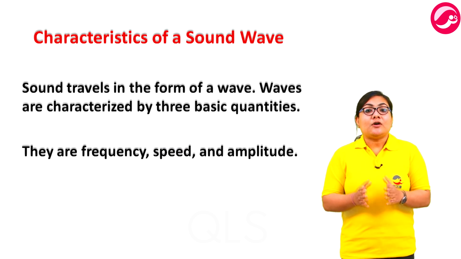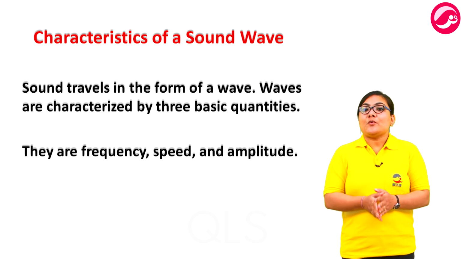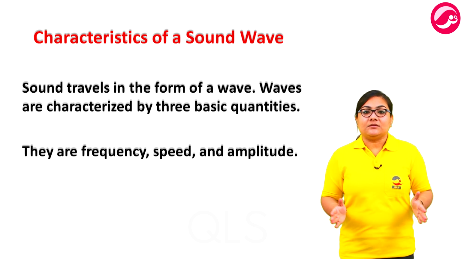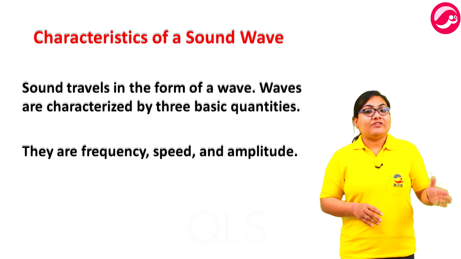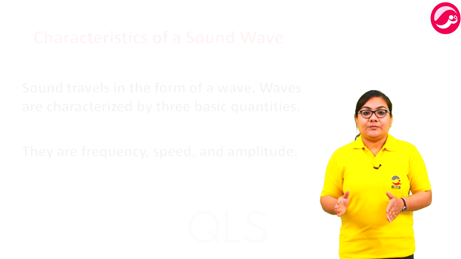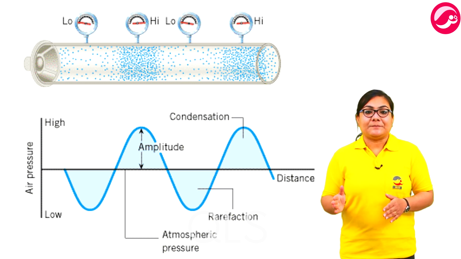Now, let's talk about the characteristics of a sound wave. Sound travels in the form of a wave, as we have already established. Waves are characterized by three basic quantities: frequency, speed and amplitude. Density and pressure vary when the sound wave moves in the medium.